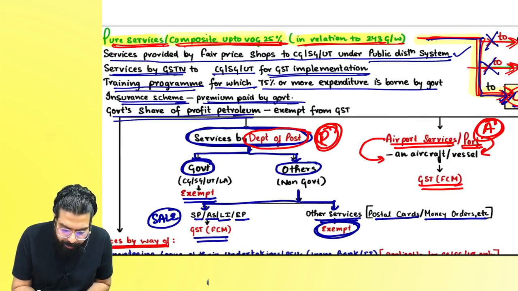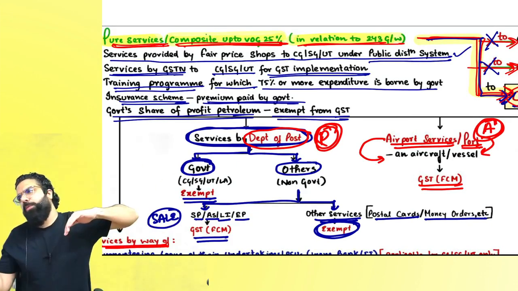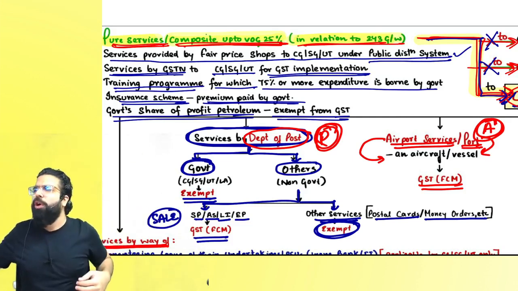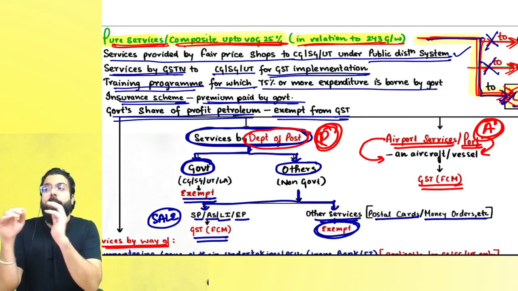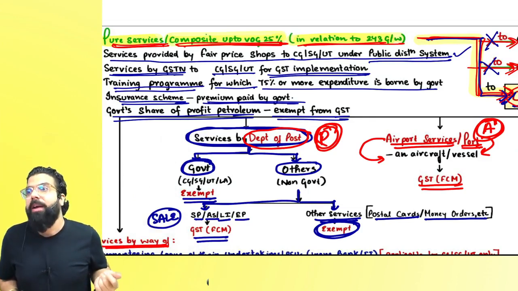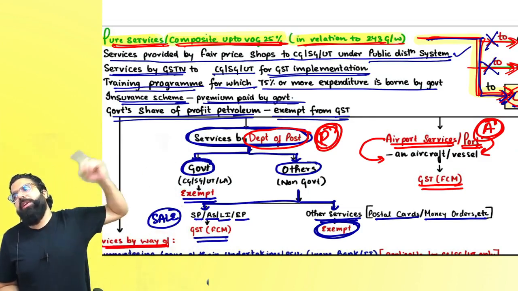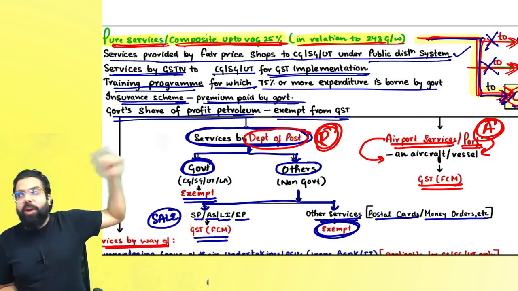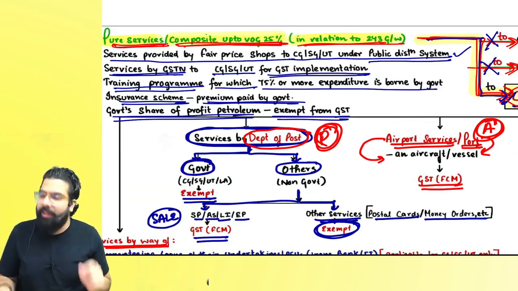Government share of profit petroleum is also exempted from GST. Government gives you the license to explore mineral oil, government gives you the license to go ahead and explore crude petroleum, etc. You extracted crude petroleum. After that, whatever is the profit petroleum, whatever share of the profit petroleum you give to the government, on that share of profit petroleum paid GST will not come. Basically, government had given you the license against which you are giving profit petroleum. That giving of license by the government for which you are giving profit petroleum is exempted from GST.